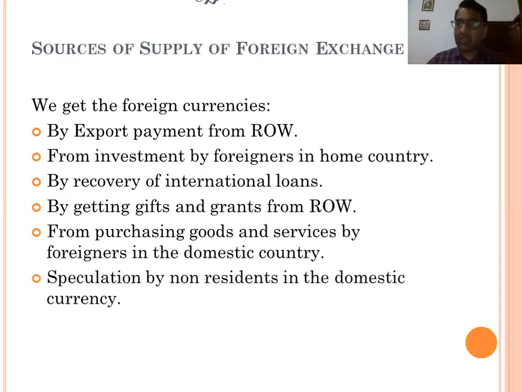And speculation by non-residents in the domestic currency. If they want to speculate in our country, then they supply foreign exchange, because they speculate in our currency. They will purchase our currency and then speculate. So they will purchase with foreign exchange. In this way, they supply foreign exchange.